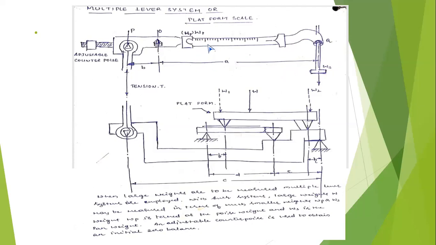For measurement of 43 kgs, what you have to do is keep 20 into 1, 10 into 2, the dead weights you have to keep on the hook, and move this poise lever to read 3, 4, 5, like that. When the beam moves up and down, that is the accurate measurement. So here a number of levers are used. For that reason it is called multiple lever system.